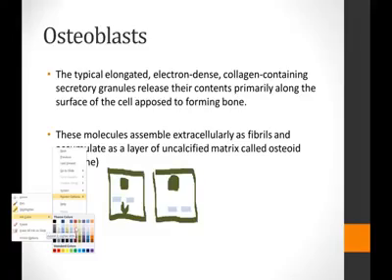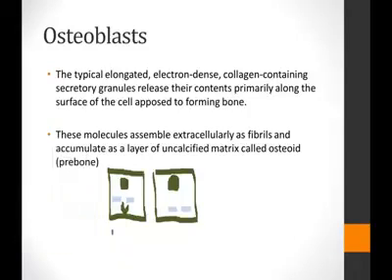What does the secretory granule have? As we've just said, the secretory granule has the collagen, and it also has the non-collagenous matrix proteins. So the granules, when they empty themselves outside the cell, they accumulate here in the forming bone region as a layer of uncalcified matrix, which is called the osteoid.